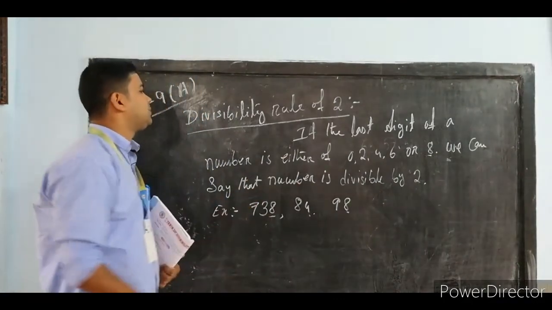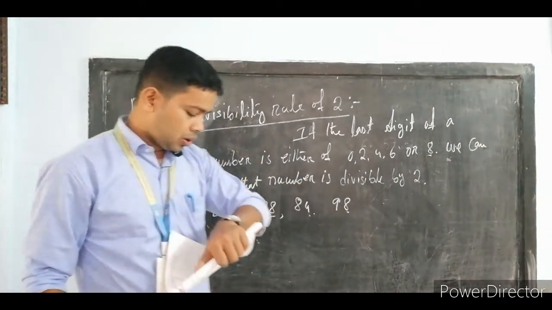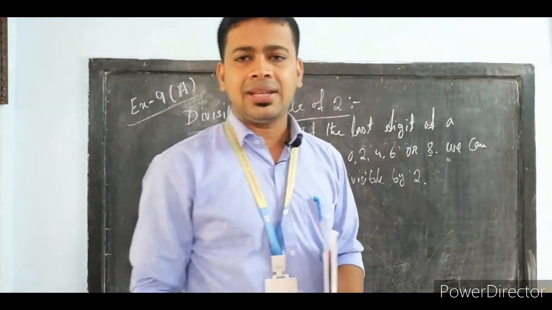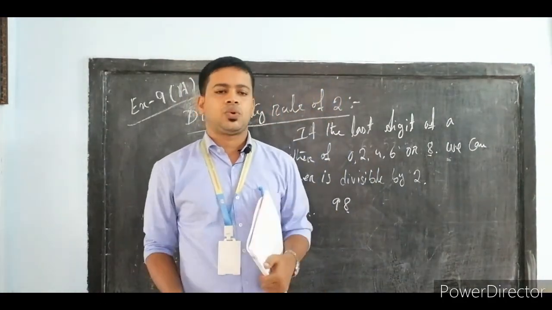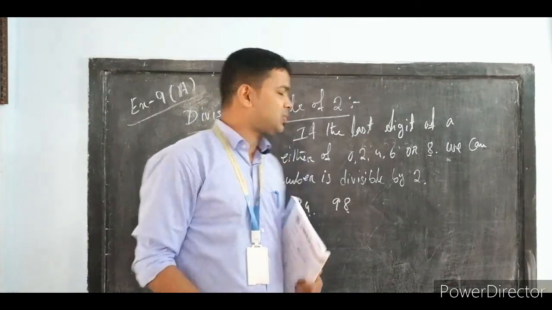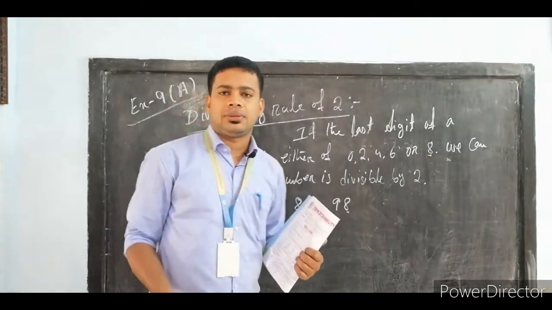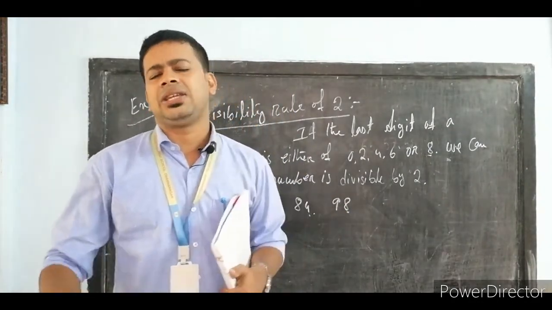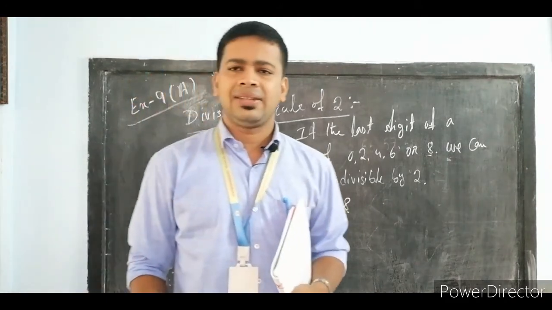So this is the divisibility rule of 2, and your class time is almost over. Here we are ending today's class, and in our next class we will discuss the divisibility rules of other numbers, that is 3, 4, 5, 6, 9, 10, all these.